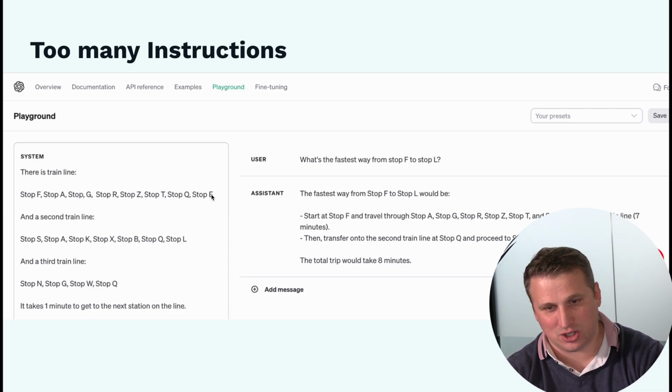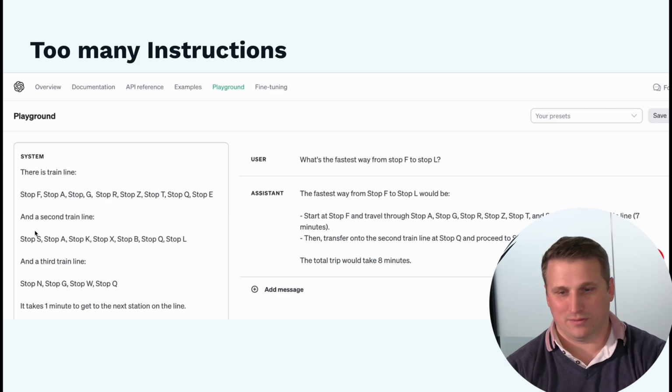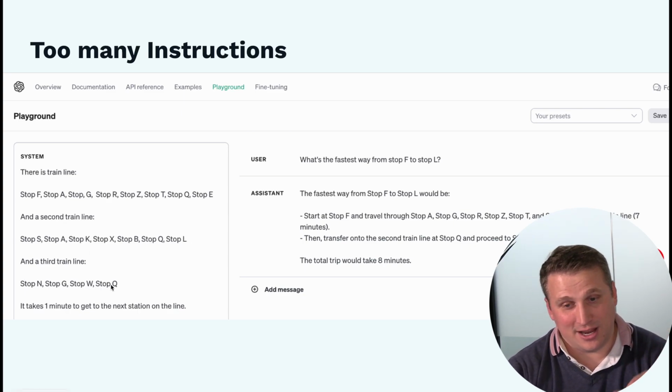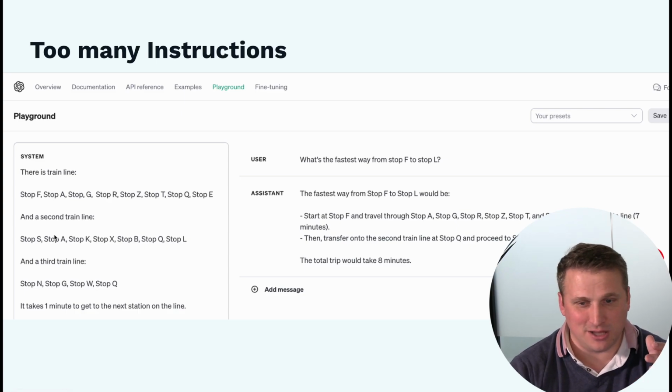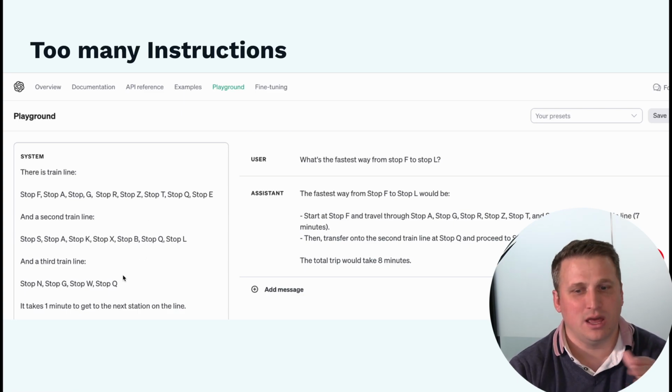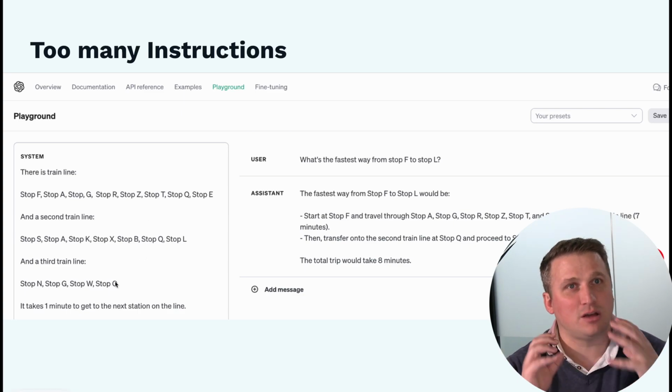We've got 8 stations in the first line. We've got 6 stations on the second train line. We've got a third train line with 4 stations, and then there's stop A connecting to stop A, and there's stop G and stop G and Q and Q and Q. So there's a lot more connections, a lot more complexity.